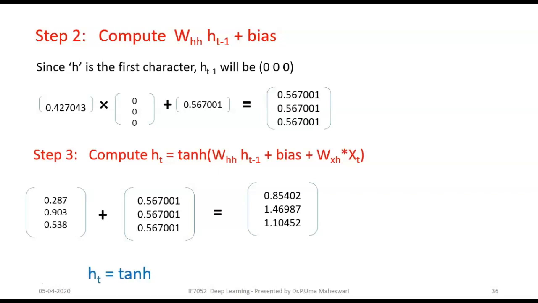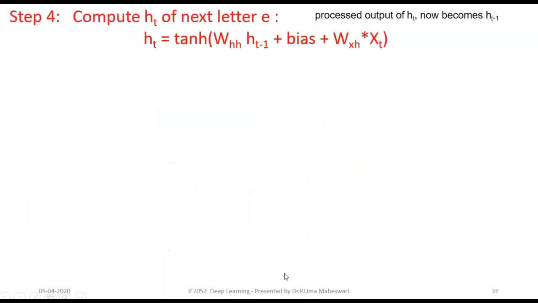This is what we have as a result. Now take the tanh of the resultant value. Once we take tanh, finally we get the HT matrix. This HT value becomes HT minus 1 for the next letter E, right?